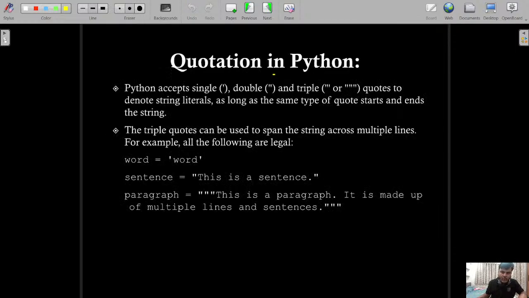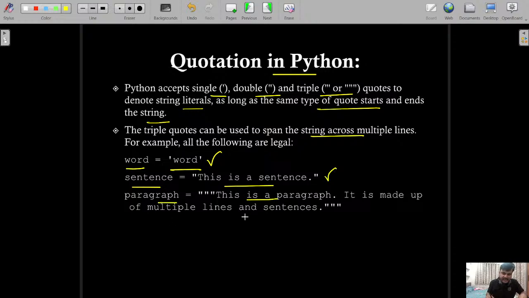Now, quotation in Python. Python accepts single quote, double quote, and triple quote to denote string literals, as long as the same type of quote starts and ends the string. The triple quote can be used to span the string across multiple lines. For example, word equal to word. This is a valid string. Sentence equal to, this is a sentence. This is also a valid string. Paragraph, if you are writing a paragraph like this, this is also a valid string.